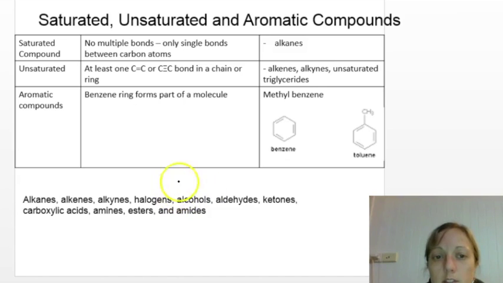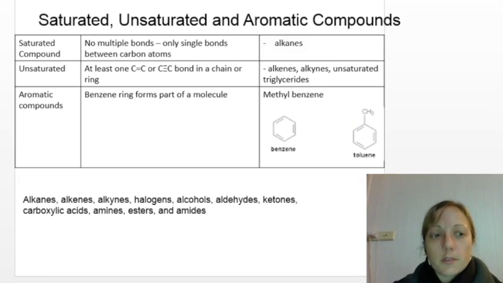So we can see here in these aromatics underneath, which is anything that has a ring as part of it, so something that's joined up. In this case, we've got benzene. And we can see here that they've got double bonds in here. And toluene, also an aromatic, has double bonds.